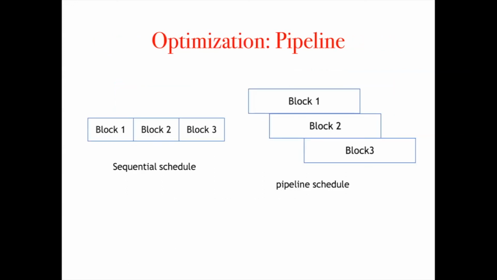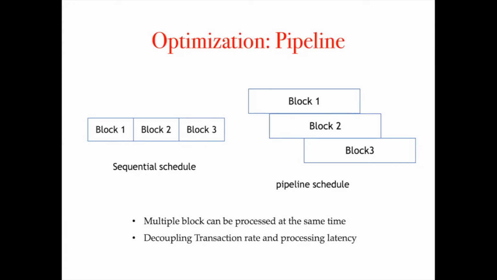A simple running schedule generates a new block only if the previous blocks are committed and reassembled at each local node. This approach couples the throughput with processing latency. And the goal of pipelining is to allow multiple blocks being processed at the same time. We allocate multiple threads to side blockchain nodes and the oracle nodes, such that the block processing at all modules has its own processing thread, which won't be blocked by any previous block. And if a block is committed to a trusted blockchain before its previous unfinished block, the unfinished block is automatically invalidated. In this way, we decouple the throughput and latency completely.